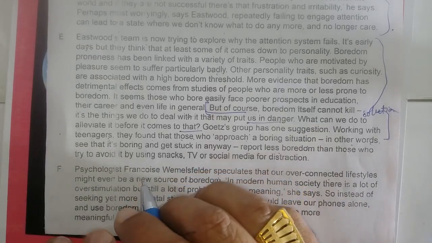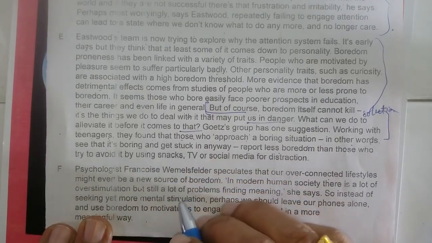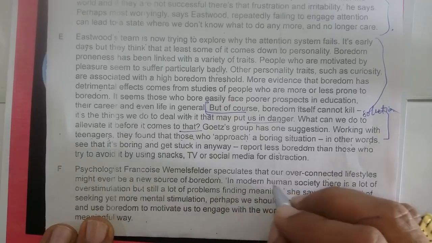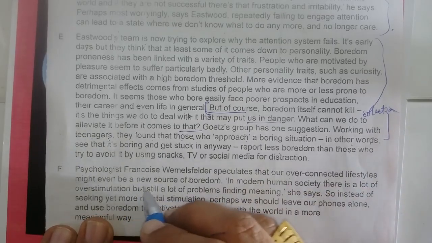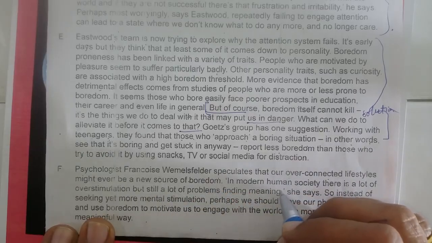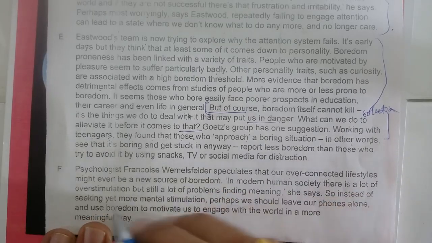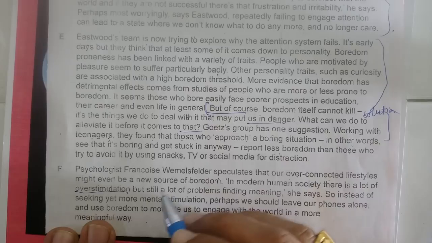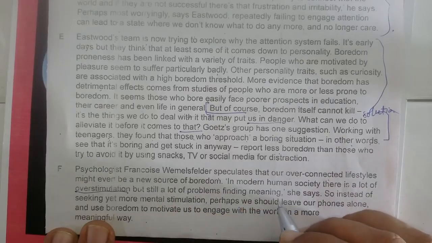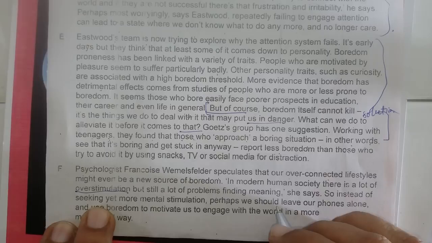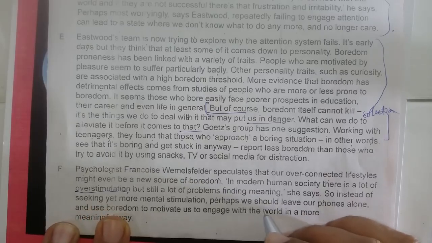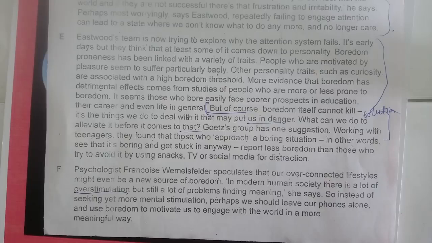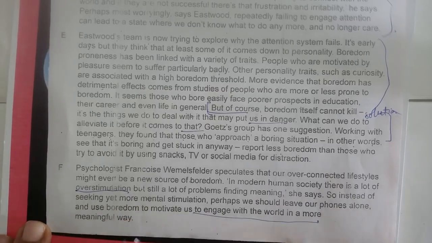Now let's go to the last one. Here he speculates that over-connected lifestyles might even be a new source of boredom in modern human society. There is a lot of overstimulation. Stimulation means to put into action, but still a lot of problems finding meaning, she says. So instead of seeking yet more mental stimulation, perhaps we should leave our phones alone and use boredom to motivate us. It means we have to go away from the world. We have to motivate us to engage with the world in a more meaningful way.